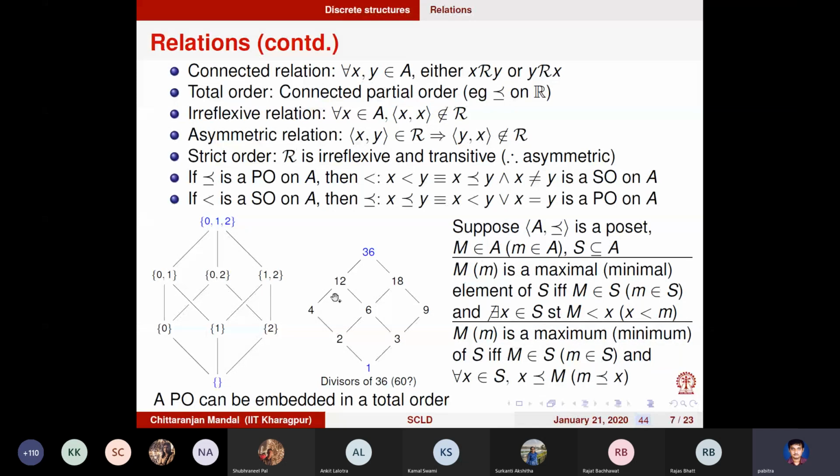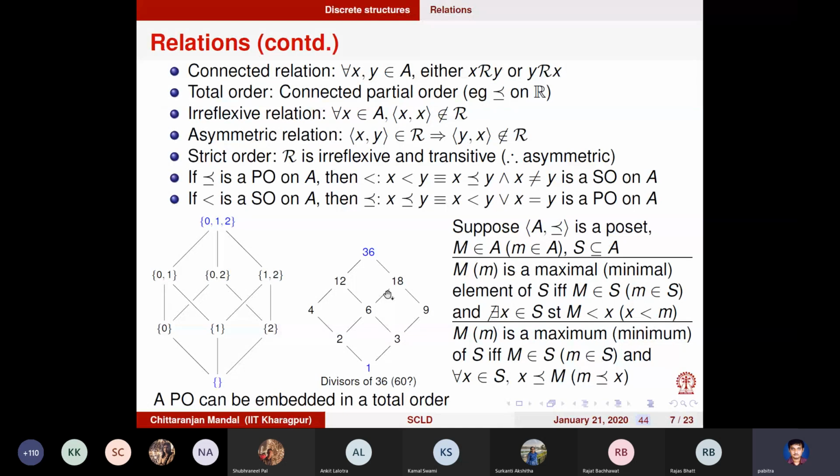Okay, so 6, is it a maximal element? No, because there are two elements, 12 and 18, which are greater than 6. 2 is definitely not, since 6, 12 and 18 are greater than it. 3 is not either. So what are the maximal elements in this subset? Silly question, just to see you are listening. 12 and 18.